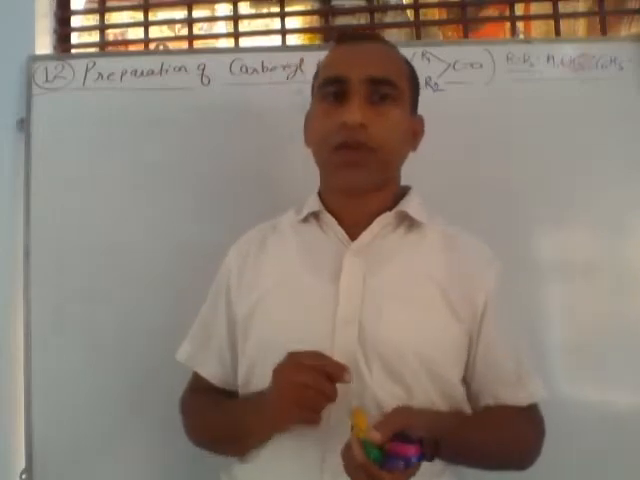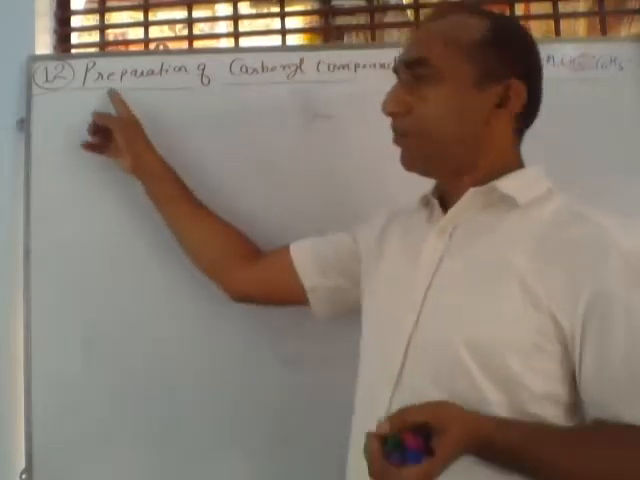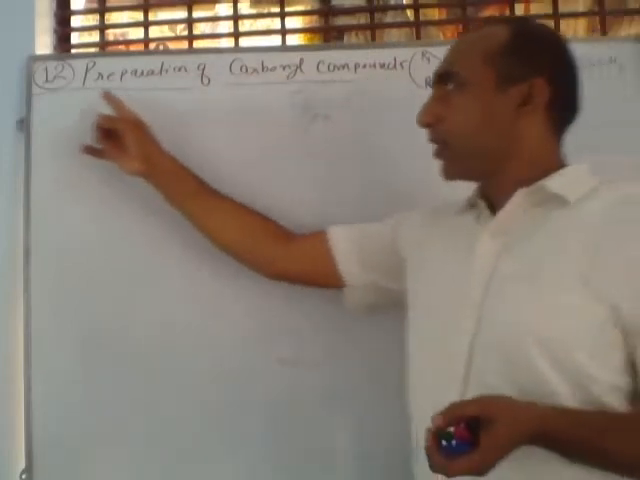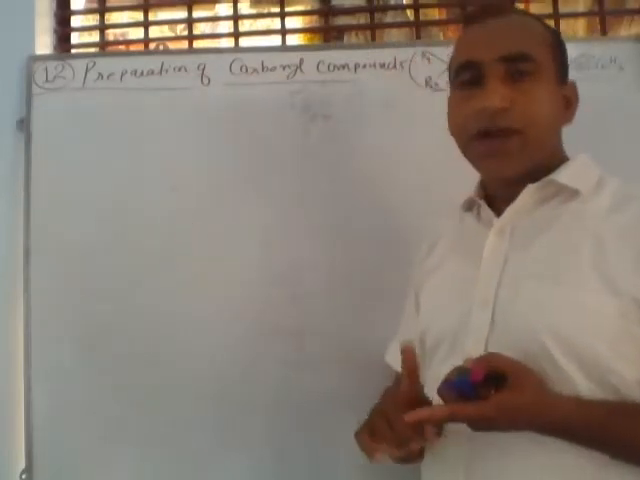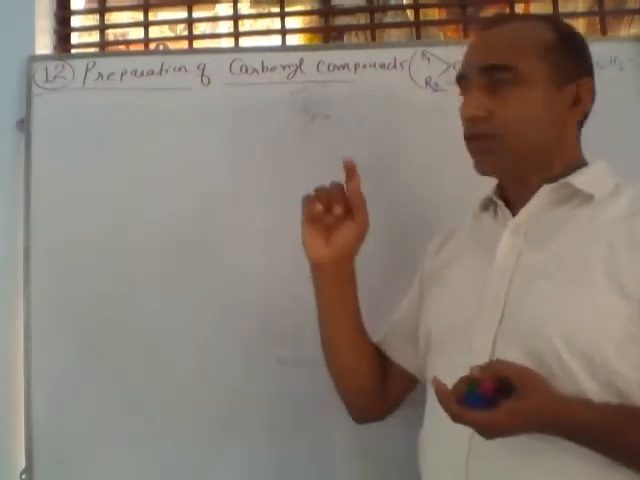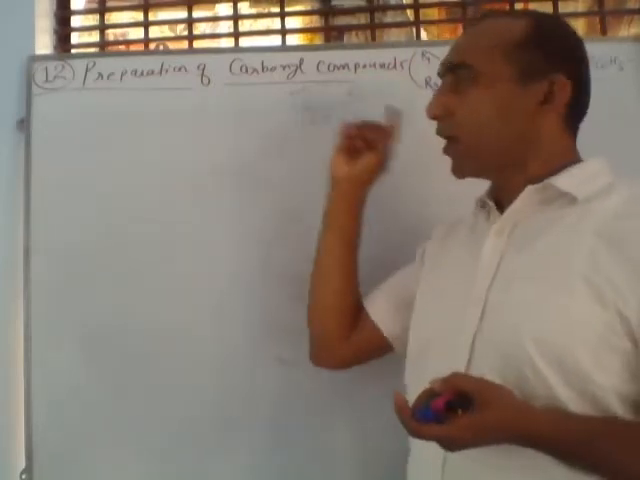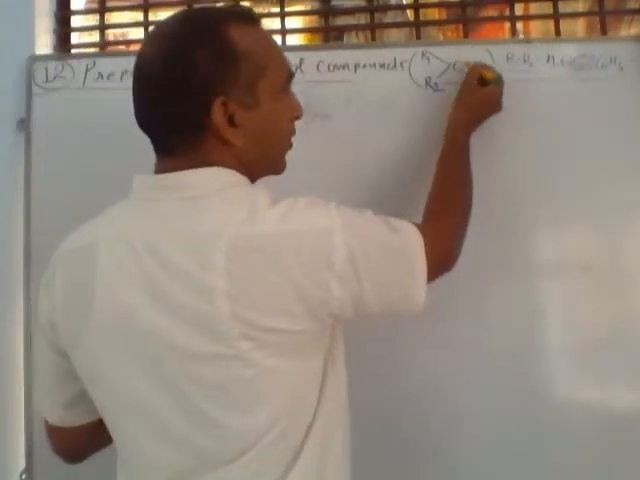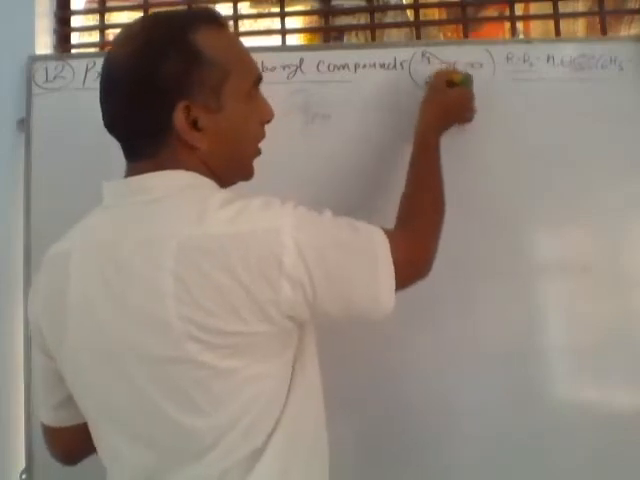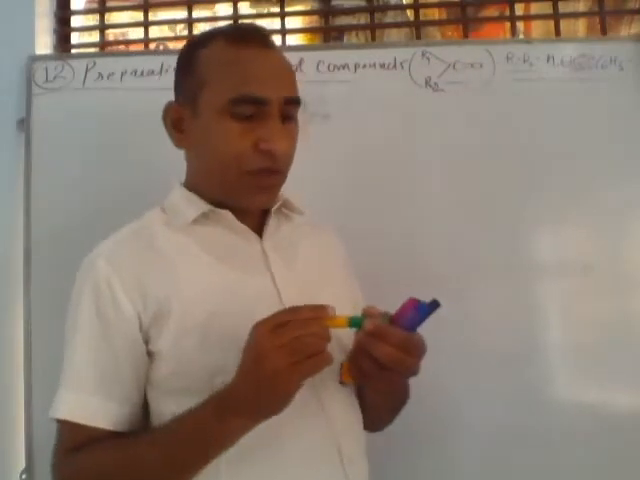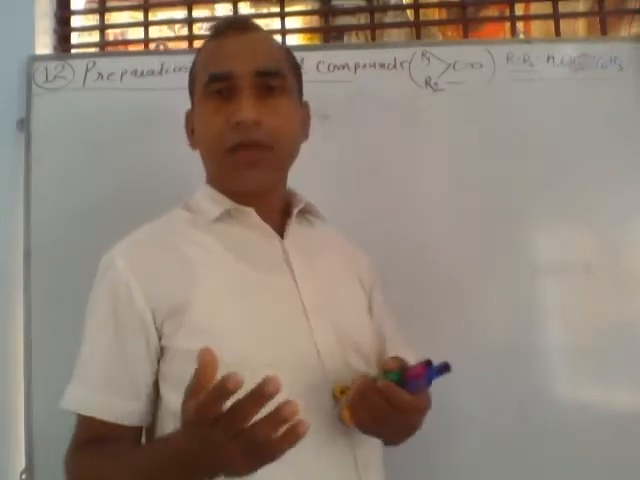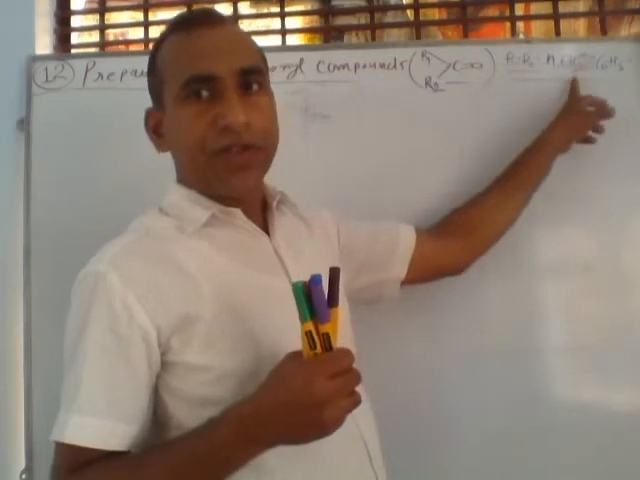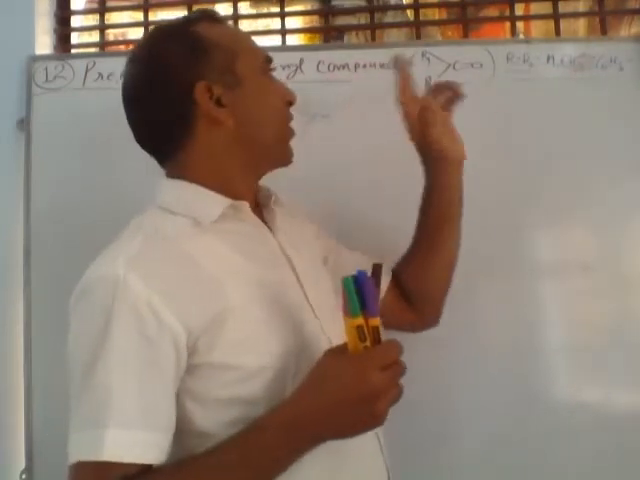Myself S.K. Rajput, and today we will discuss the topic preparation of carbonyl compounds from the chapter 12 aldehyde, ketone, and carboxylic acid. So, first, what are carbonyl compounds? Carbonyl compounds are those compounds which have such a type of functional group, C double bond O. Here there are two R. These two, R1 and R2, may be the same, or the other may be different. And instead of R, you can use hydrogen, CH3, otherwise a phenyl ring.